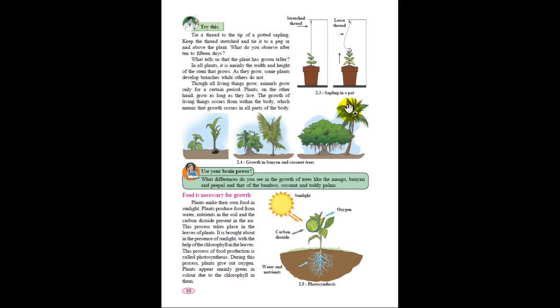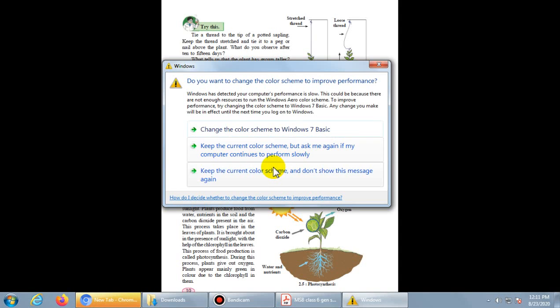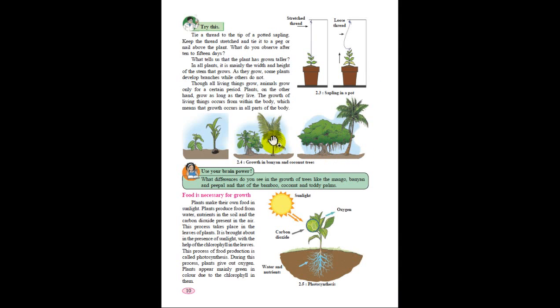For example, a coconut tree has a very long height, while a mango tree or the banyan tree doesn't have a height like a coconut tree, but it is tall. You can see areca palms or toddy palms. These are smaller in height, but not as small as herbs. So different plants grow in a different manner and at different heights.